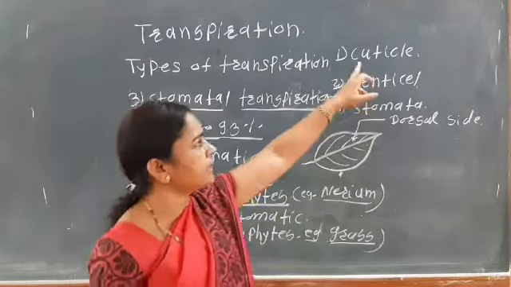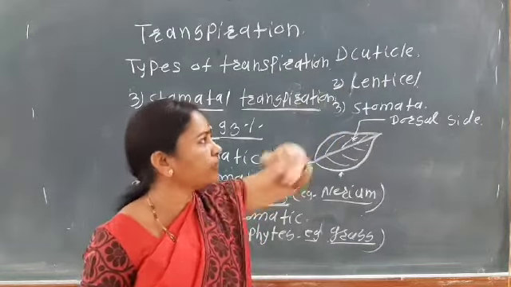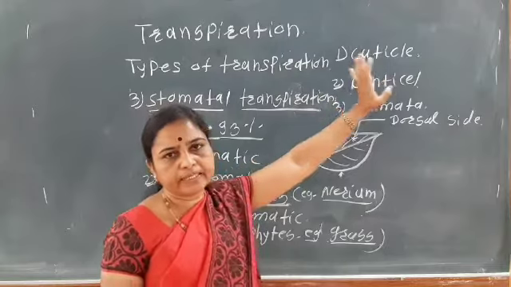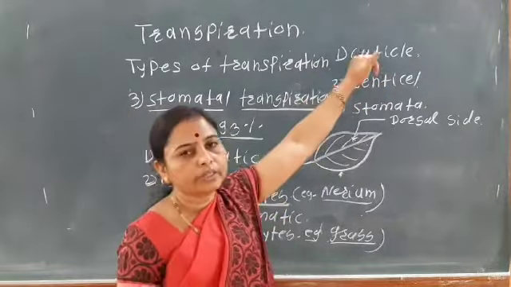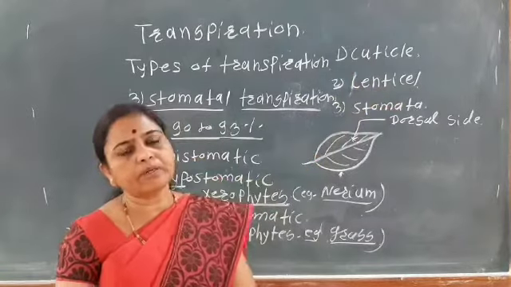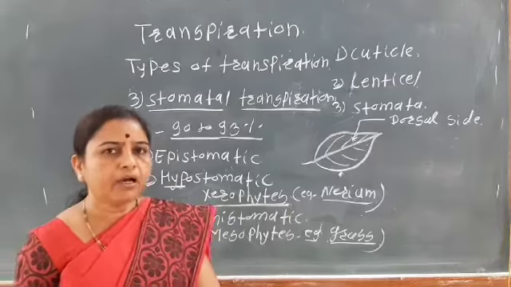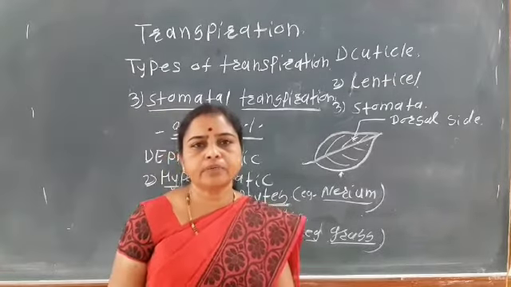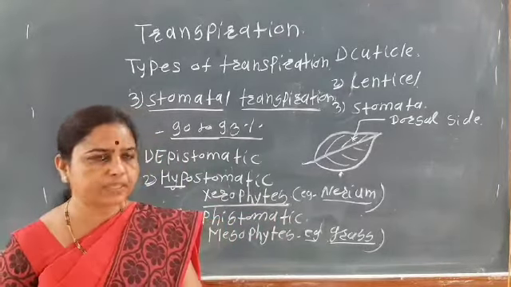If the transpiration takes place through the cuticle, it is known as cuticular transpiration. Cuticular transpiration is 8 to 10%, the transpiration which takes place through the cuticle. Then lenticular transpiration, if the transpiration takes place through the lenticels, it mainly takes place very slowly, that is 0.1 to 1%.